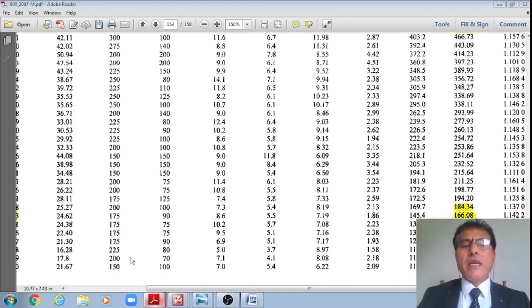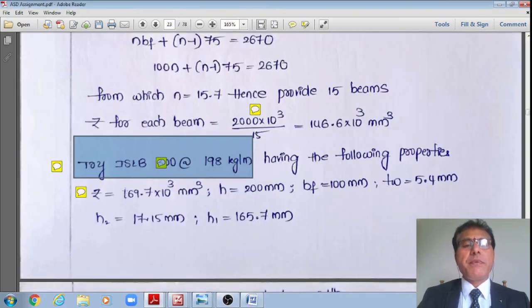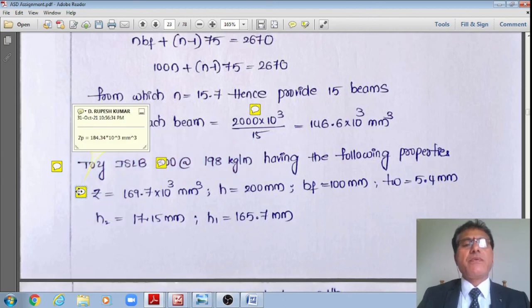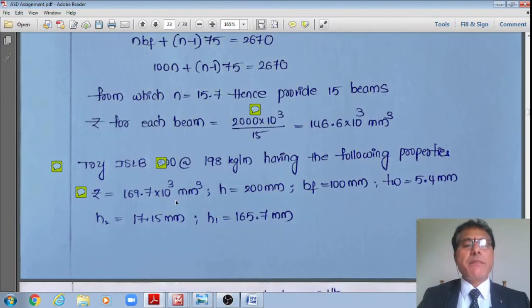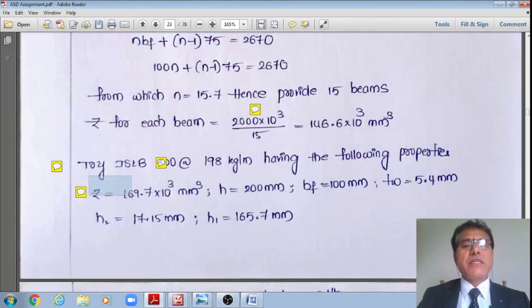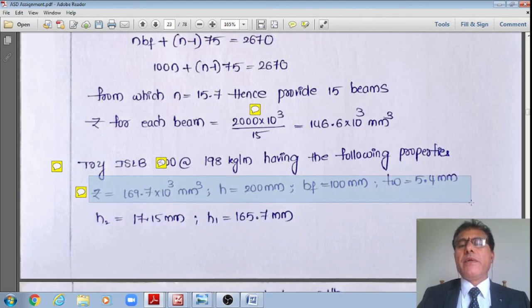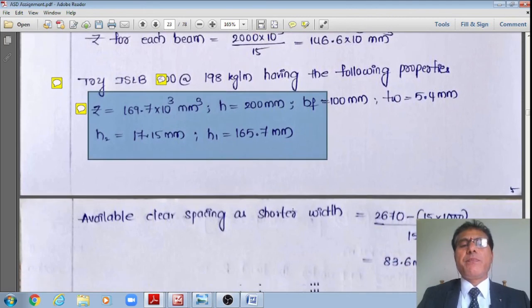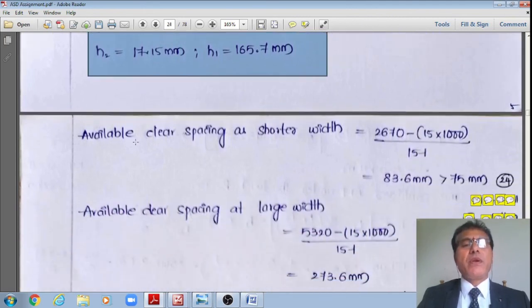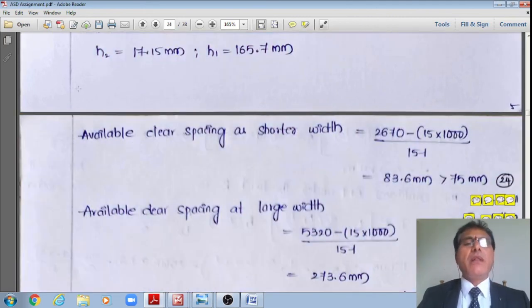Therefore, I'm noting down all the other relevant properties. It is furnishing a plastic section modulus of 184.34 into 10 to the power 3 mm cube, which is just greater than the trial section modulus. What I need is just 160. Therefore, it is okay. The other relevant properties: the elastic section modulus is equal to 169.7 into 10 to the power 3 mm cube, depth of the section h is equal to 200, breadth of the flange 100, thickness 5.4, and h2 is equal to 17.15, and h1 is equal to 165.7 mm.